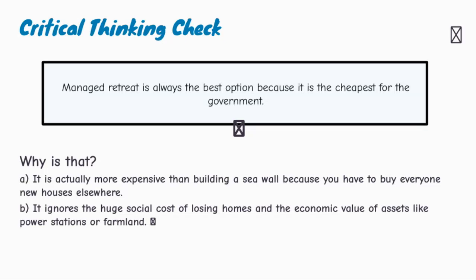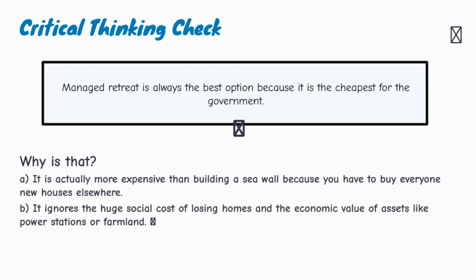The correct answer is B. It ignores the huge social cost of losing homes and the economic value of assets like power stations or farmland. This is a key idea in coastal management. The cheapest option financially is not always the fairest option socially. And the strongest engineering option is not always the best option environmentally.